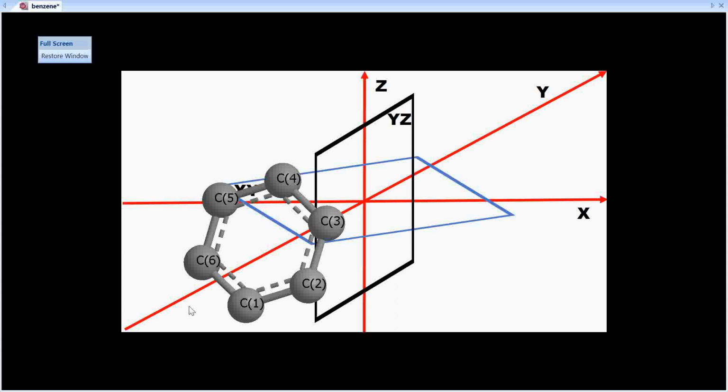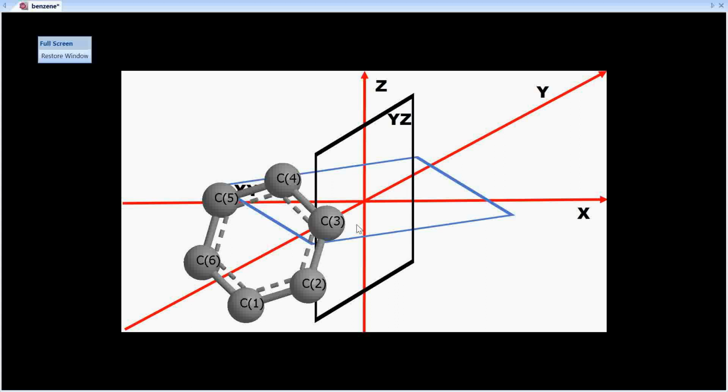You know it is a sigma d plane because, number one, this plane is bisecting two C2 axes, one passing through C4 and C1 and one passing through C6 and C3.